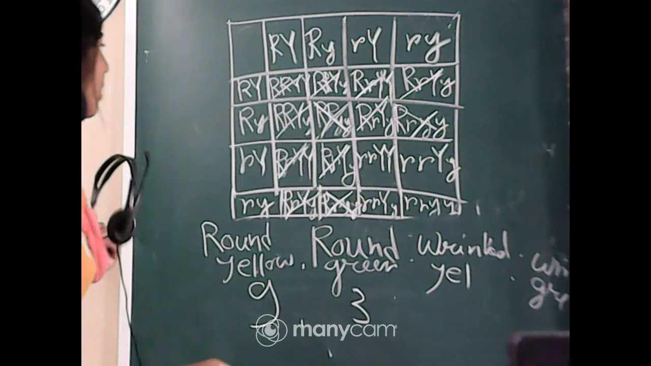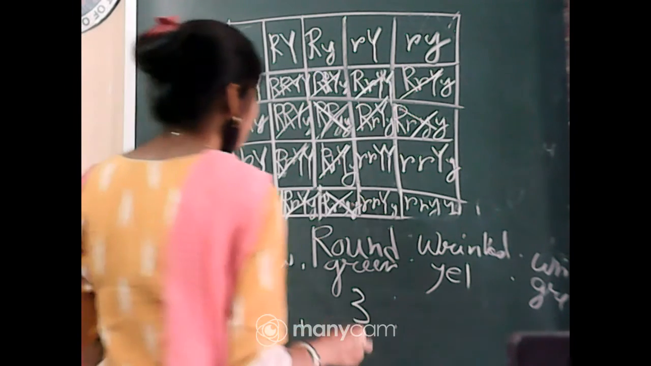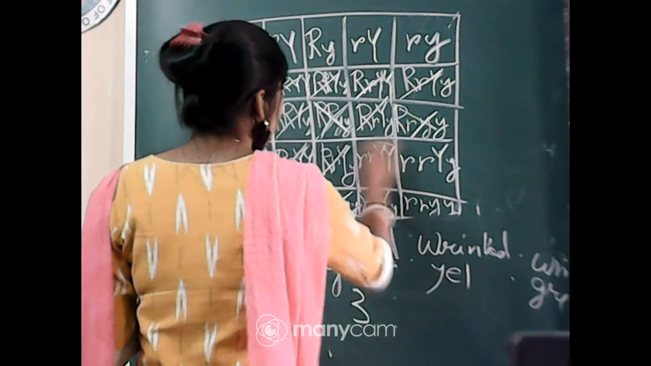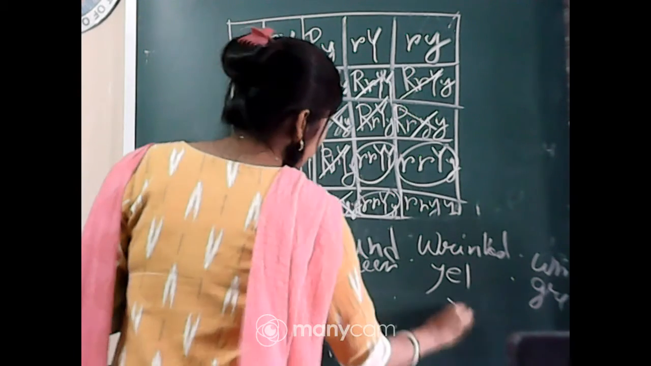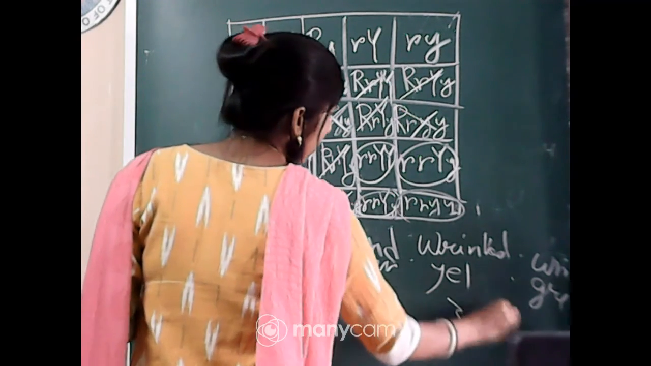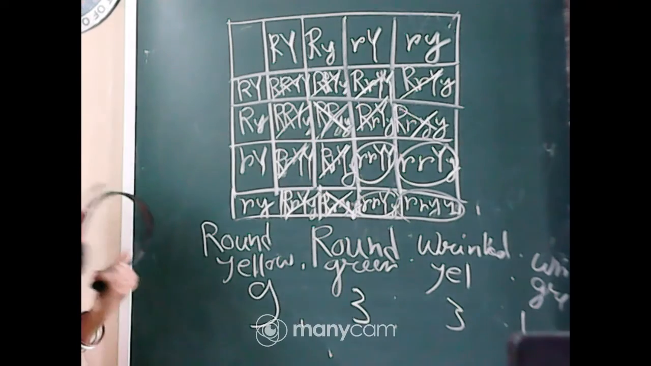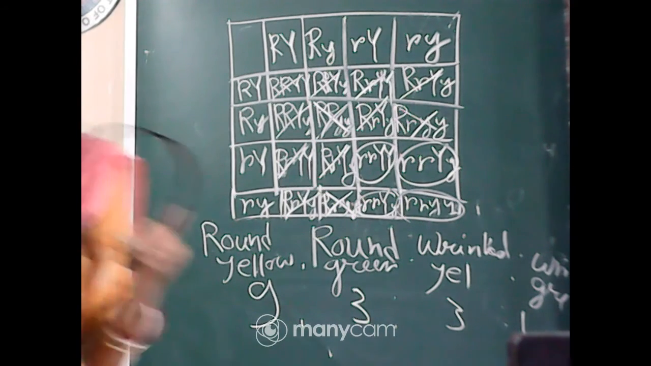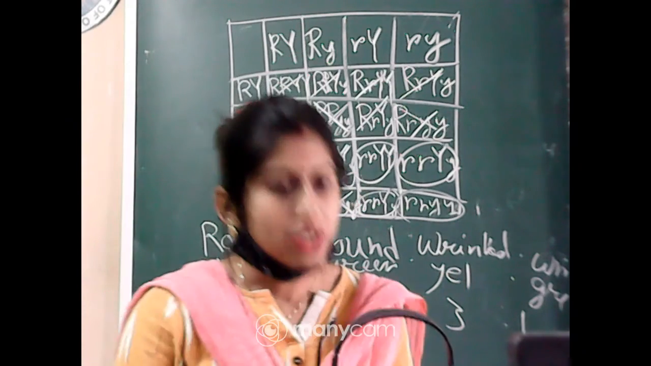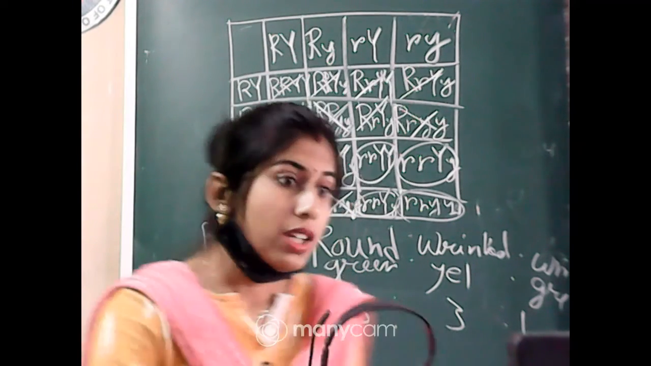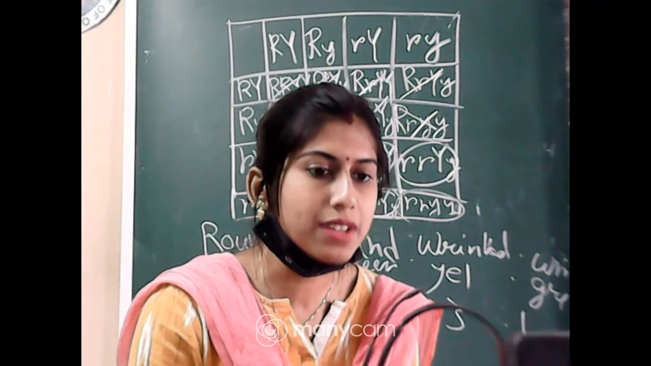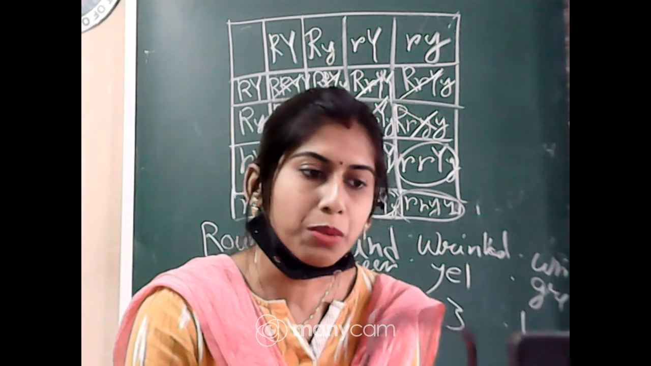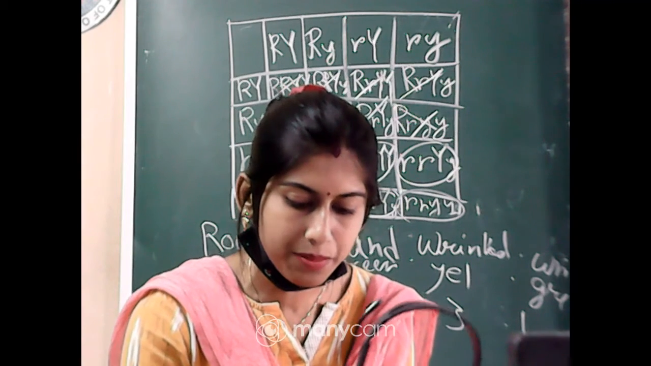Now wrinkled and yellow. Wrinkled and yellow, wrinkled and yellow, wrinkled and yellow. Again 3, and only the last one is left, wrinkled and green. So what is the ratio? Again we have got the same ratio. It is 9:3:3:1. Very good. But if this type of question is asked in your examination, then you have to show me the full checkerboard. Okay.